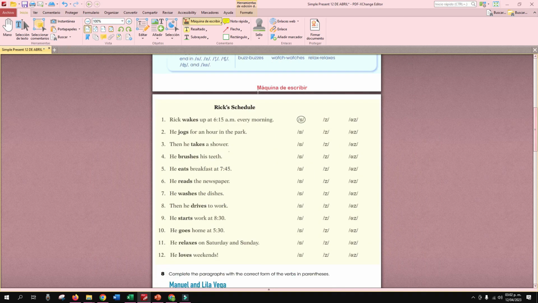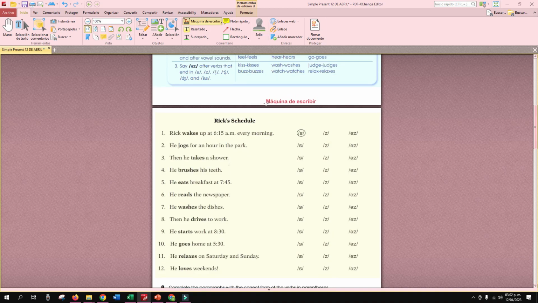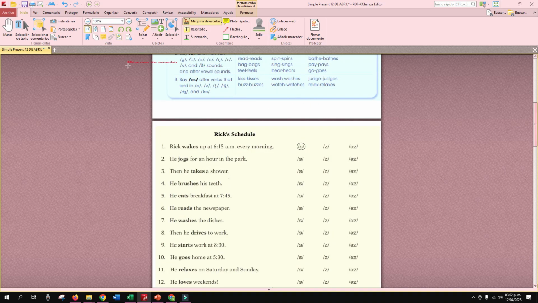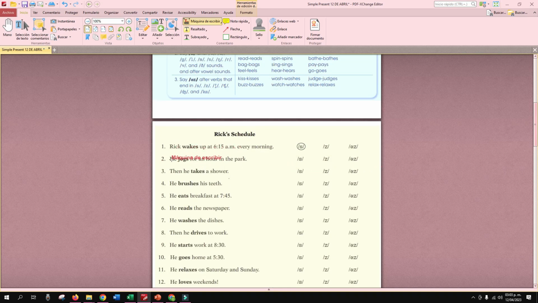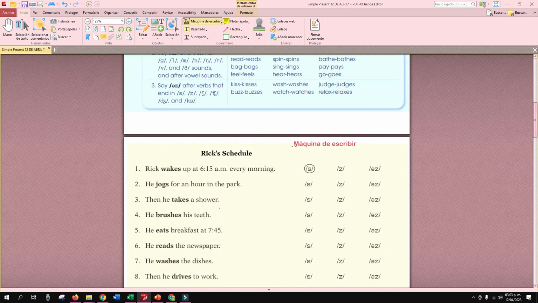Here we have it. It says this, right? Let me move a little bit this. Rick's schedule. You're going to choose the correct pronunciation of those verbs, right? For example, you have this. Rick wakes up at 6:15 a.m. every morning, right? What happened here?